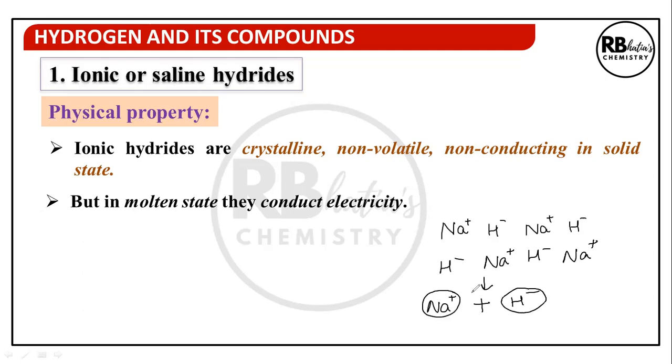Free ions are available which can conduct electricity. So in solid state, non-conducting because the ionic forces are strong forces.